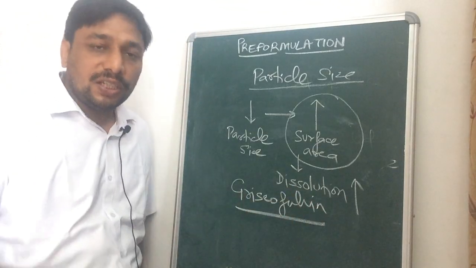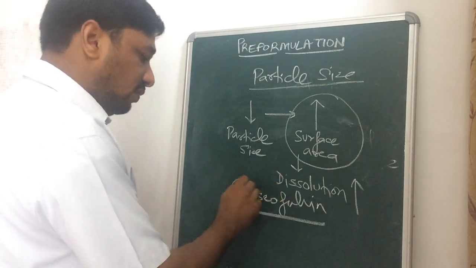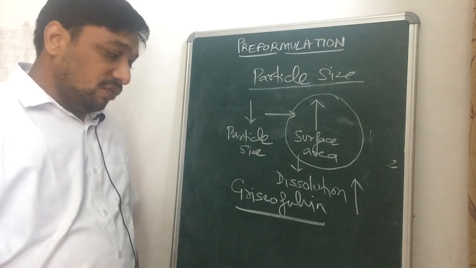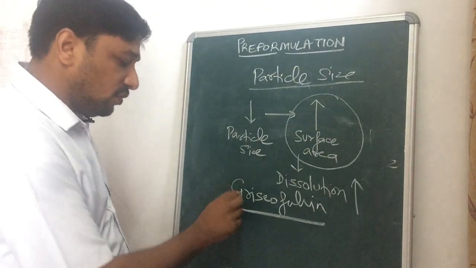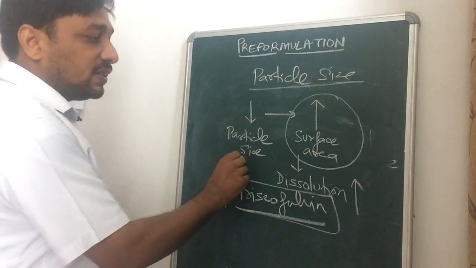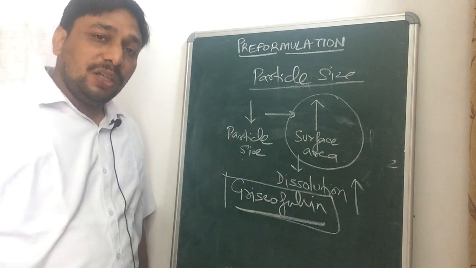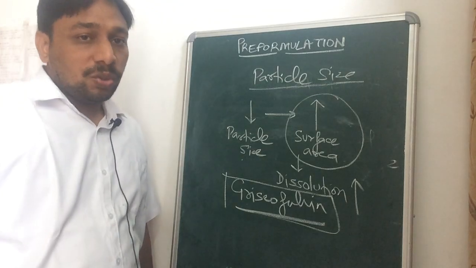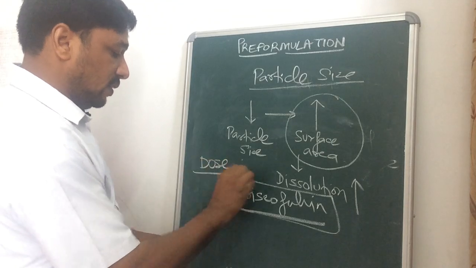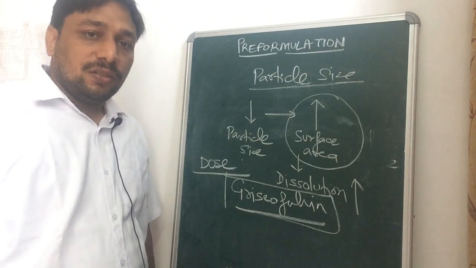In that drug, when we reduce the particle size, there will be faster dissolution and faster absorption of the drug. We have to reduce the dose of such type of drugs. When we are reducing the particle size, there will be enhancing of the surface area, enhancing of the dissolution, and enhancing of the bioavailability also. So we have to reduce the dose of the drug.